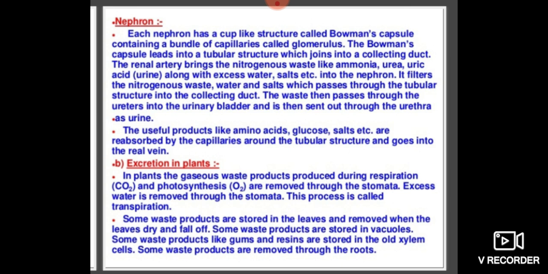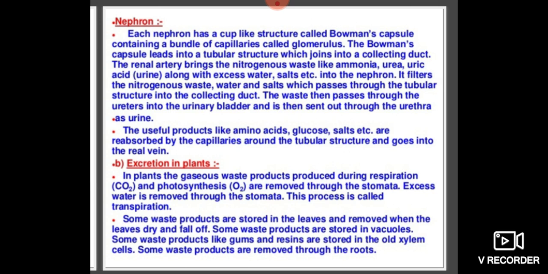Some waste products are stored in the leaves and removed when the leaves dry and fall off. Some waste products are stored in vacuoles also.